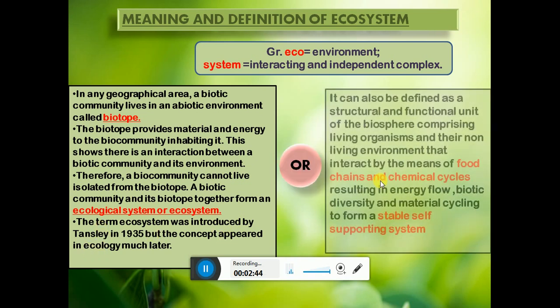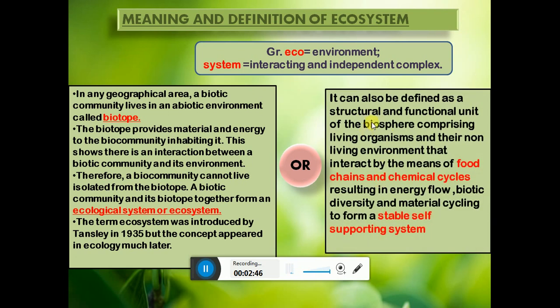Ecosystem can also be defined as a structural and functional unit of the biosphere which comprises the biotic community, that is living organisms, and the abiotic community, which means the non-living environment, that interacts by means of food chains and chemical cycles. Here we saw that the biotic community and abiotic community interact with each other and cannot live without each other. But how do they interact? By means of food chains and chemical cycles.